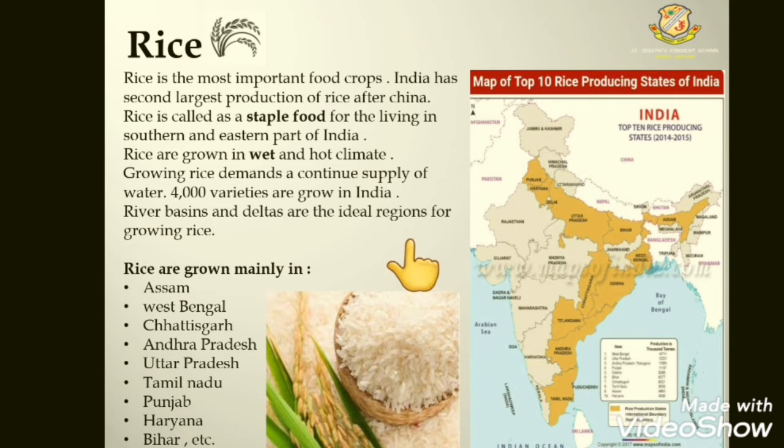Okay student, now rice is grown mainly in hot and wet climate. The climate required for growing rice is hot and wet. Growing rice demands a continuous supply of water.